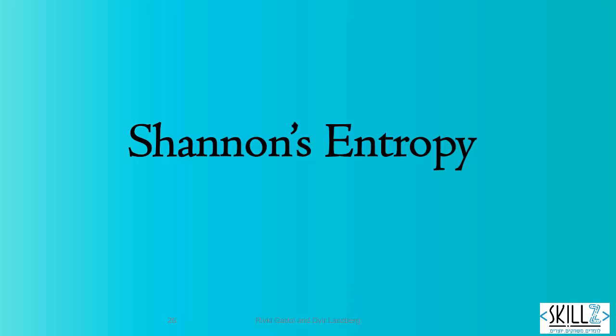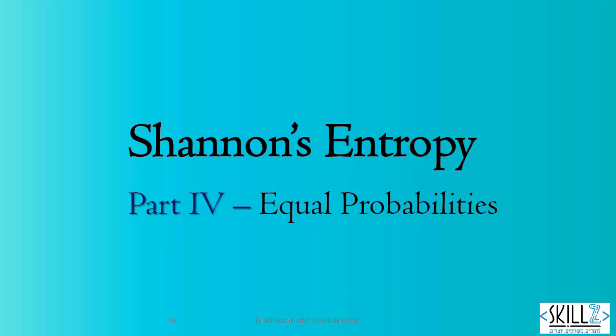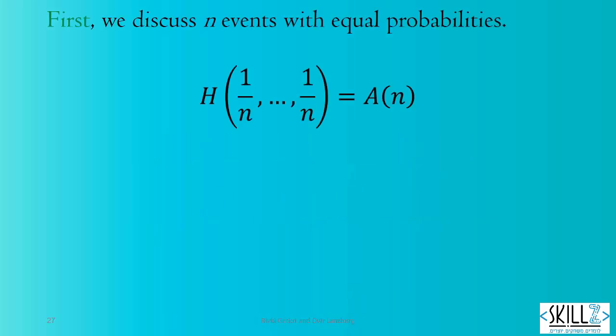Shannon's entropy. Part 4. Equal probabilities. Shannon started by considering n events with equal probabilities. Then he moved to discuss rational probabilities, and after that he considered the general case of real probabilities. The discussion of equal probabilities is mathematically complicated, so brace yourself.